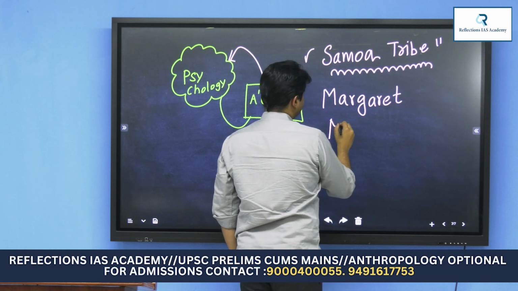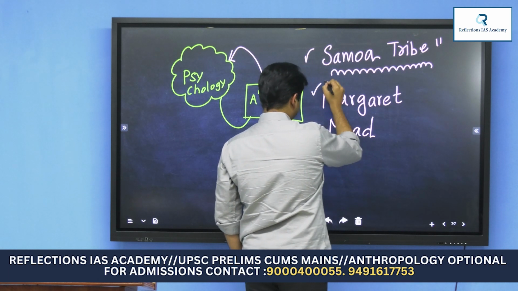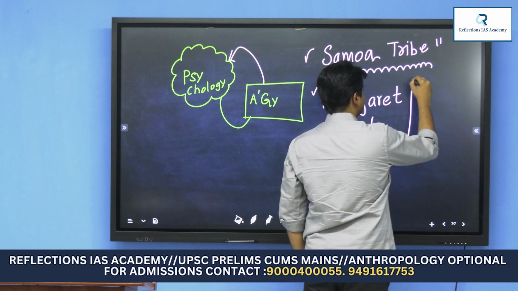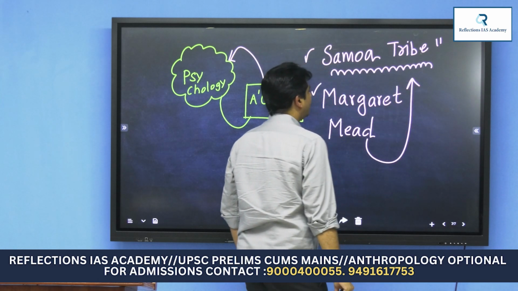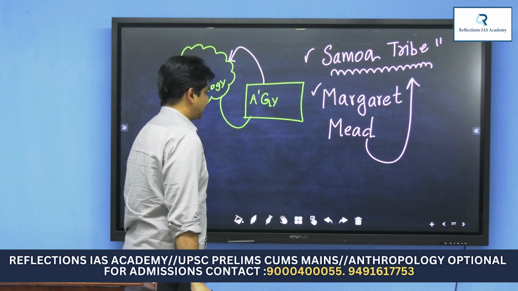She's a woman anthropologist. She's very popular and known to be very daring, and she traveled all the way to a remote island in the Pacific Ocean named Samoa.